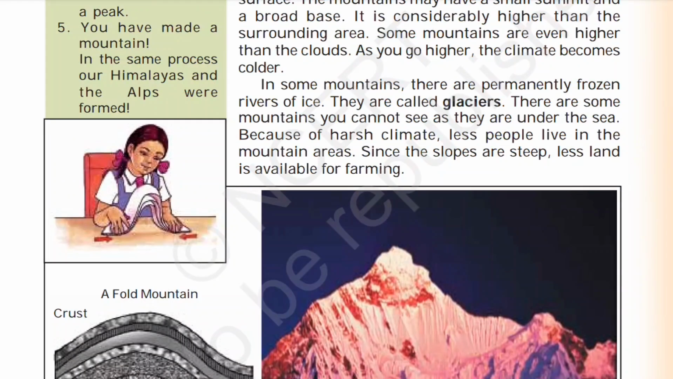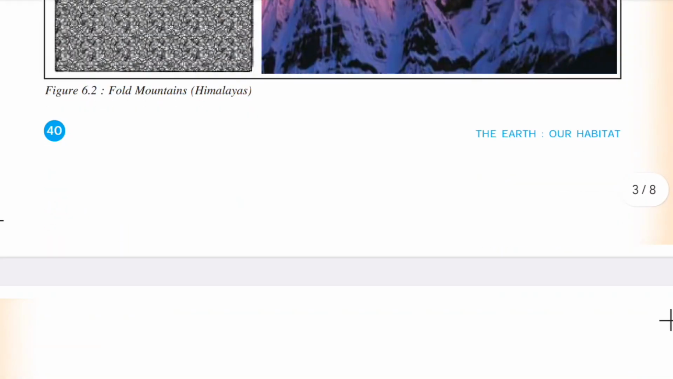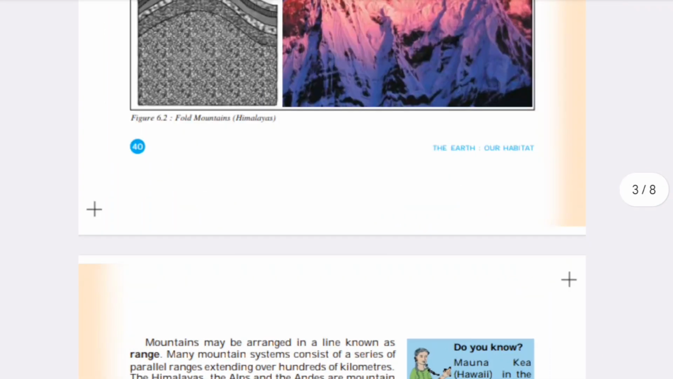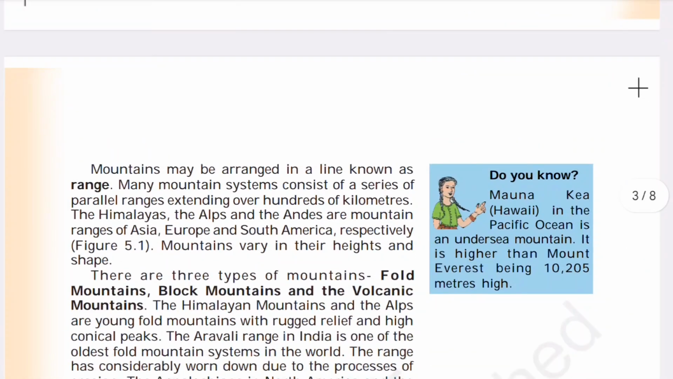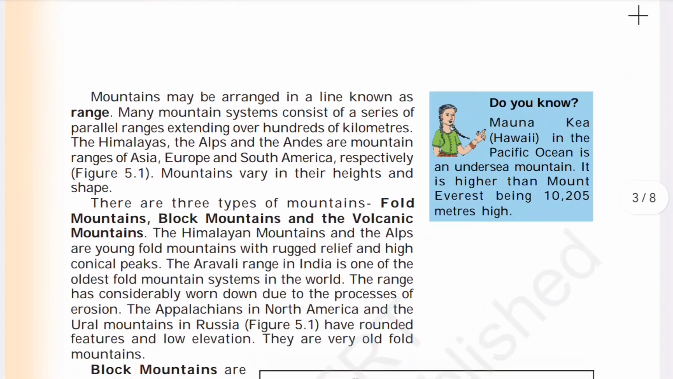Because of the harsh climate, fewer people live in the mountain area. Since the slopes are steep, less land is available for farming. Mountains may be arranged in a line known as a range. Many mountain systems consist of a series of parallel ranges extending over hundreds of kilometers. The Himalayas, the Alps, and the Andes are mountain ranges of Asia, Europe, and South America respectively.